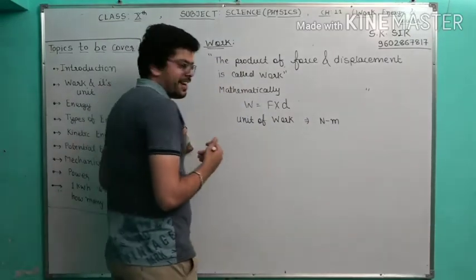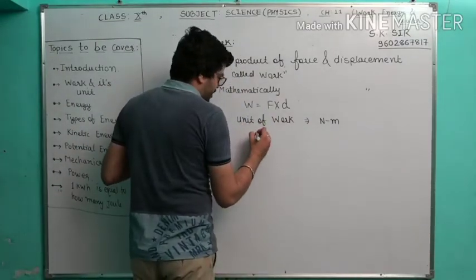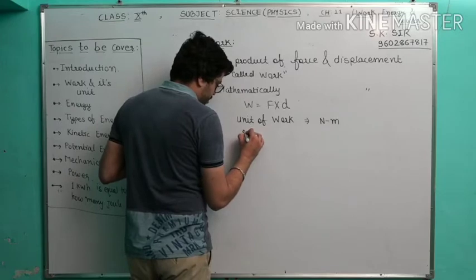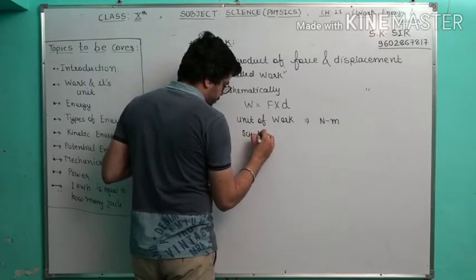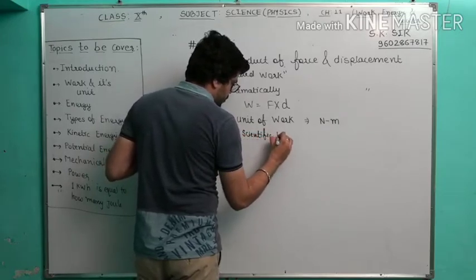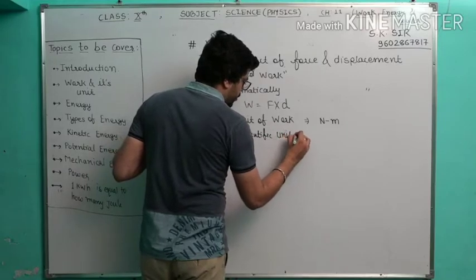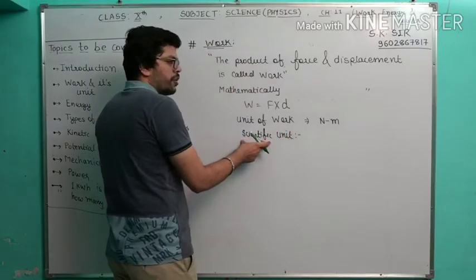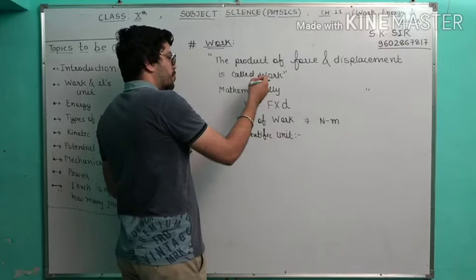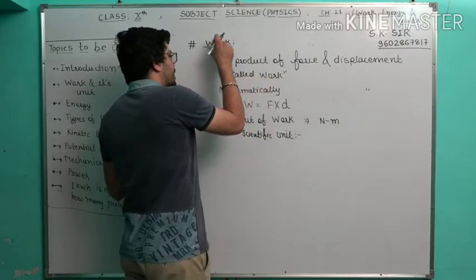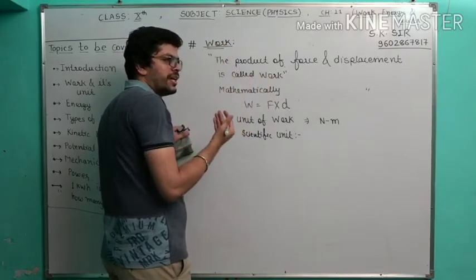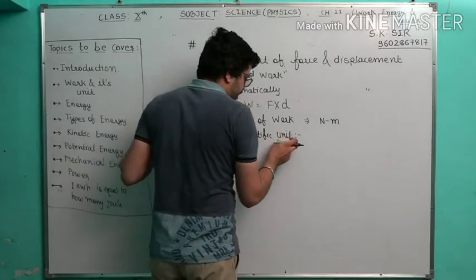Okay, and now what we are going to talk about here, scientific unit. What do you mean by scientific unit? In the memory of the scientist, we are putting some unit for the specific physical quantity in physics. So what is the scientific unit?